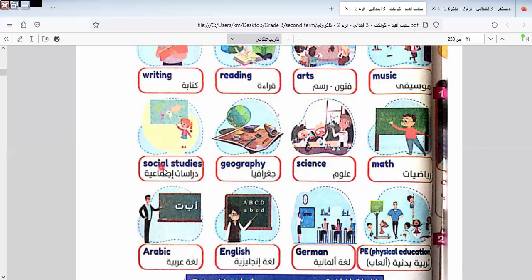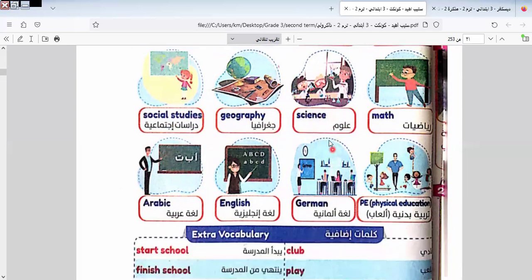Like science, when we grow up in the secondary stage, science is classified into three parts: physics, chemistry, and biology. The parts of social studies are geography and history. These are the parts of every subject here.